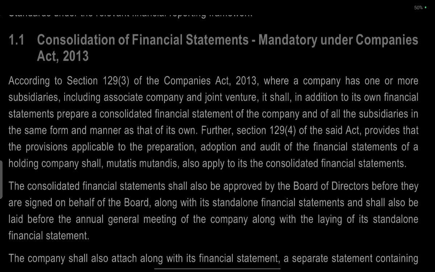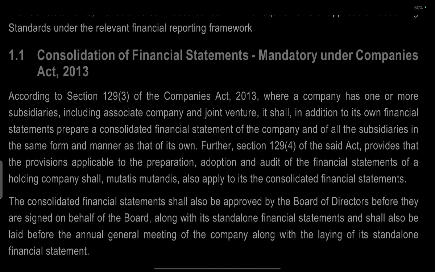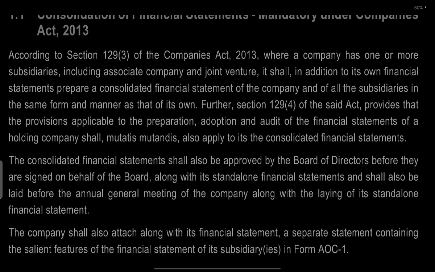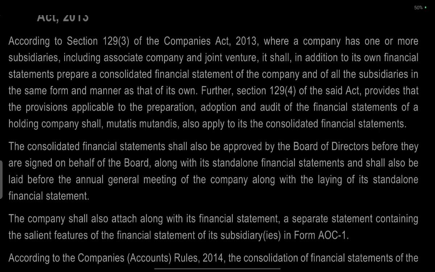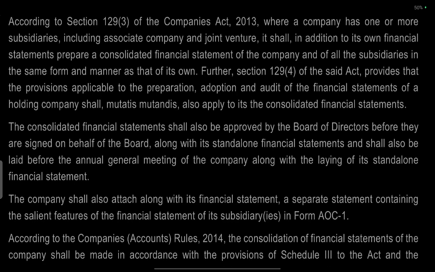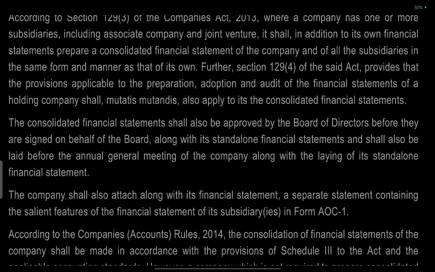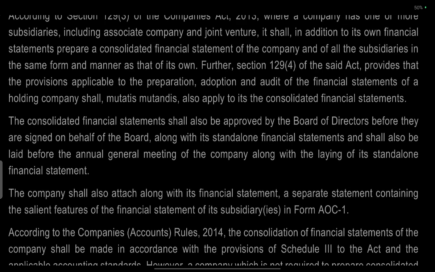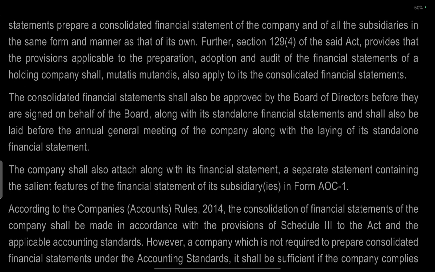Consolidated financial statements are mandatory under the Companies Act 2013. According to Section 129 of the Companies Act, where a company has one or more subsidiaries, including associate companies and joint ventures, it shall, in addition to its own financial statements, prepare a consolidated financial statement of the company and all its subsidiaries in the same form and manner as its own. Section 129(4) of the same Act provides that the provisions applicable to the preparation, adoption and audit of financial statements of the holding company shall, mutatis mutandis, also apply to the consolidated financial statements.